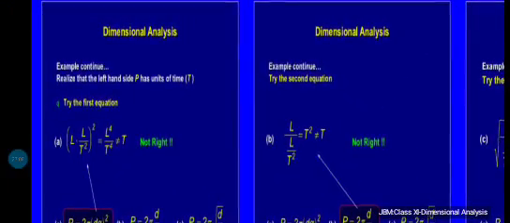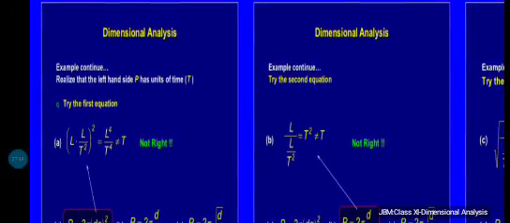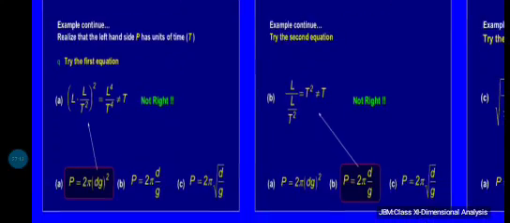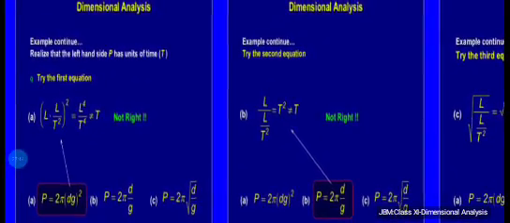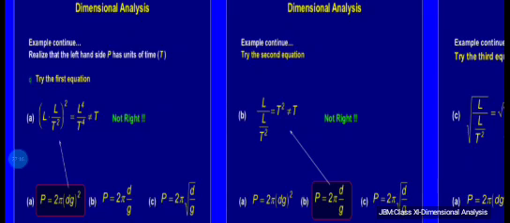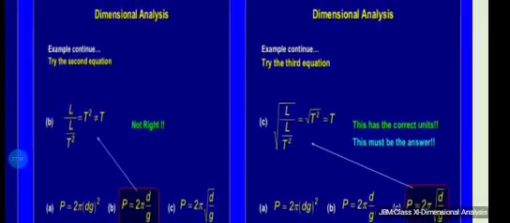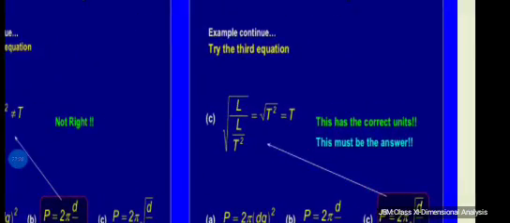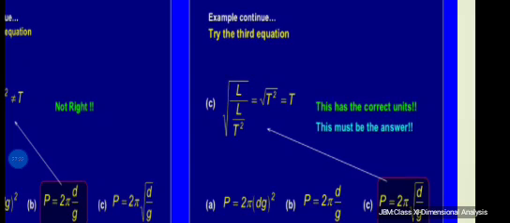We can write down the dimensions one by one of all the terms given on the right hand side and left hand side one by one and see if the dimensions are similar on both the sides or not. So as you can see in the first and the second equations, the dimensions of the quantities given on both sides of the equations are not similar. So obviously the given expression is wrong. The similarity comes in the third case. See, the dimensions are similar. So obviously this must be the right answer.